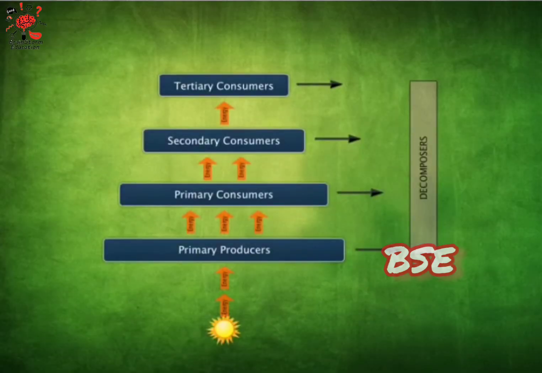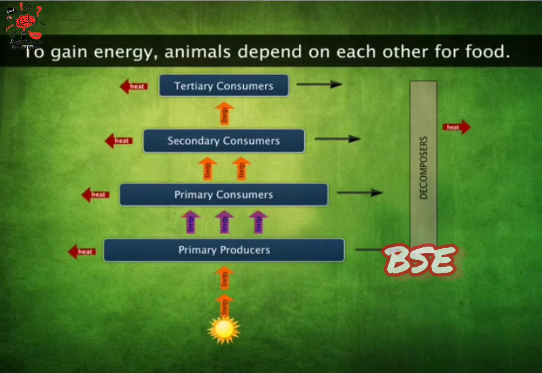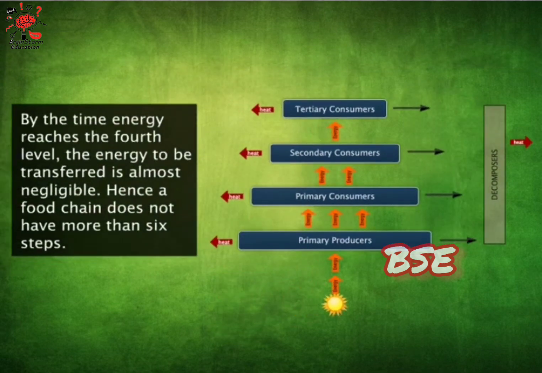Energy flows from one trophic level to the next trophic level. During this, some energy is always lost as heat at every step. By the time it reaches the 4th level, the energy to be transferred is almost negligible. This is the reason why a food chain does not have more than 6 steps.